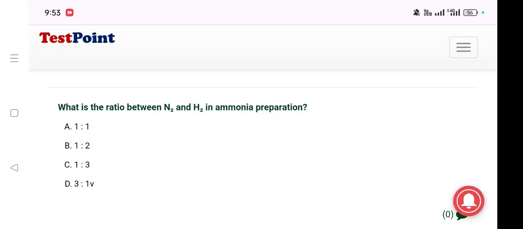Bismillahirrahmanirrahim. Number 1. What is the ratio between N2 and H2 in ammonia preparation? Answer is 1:3.